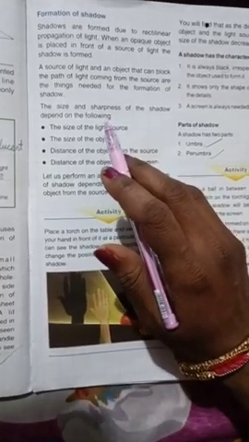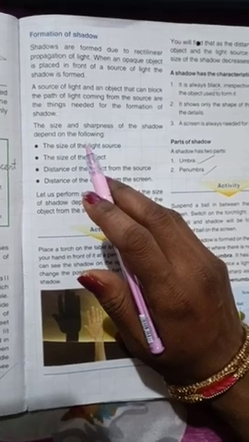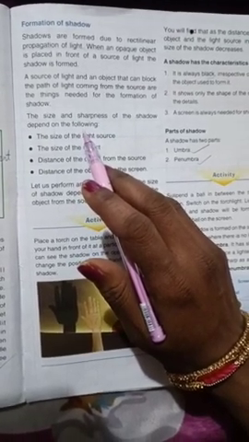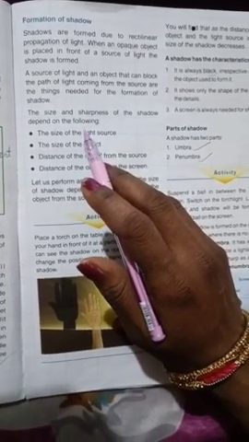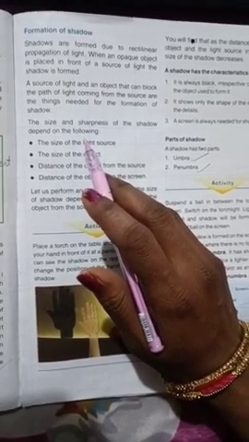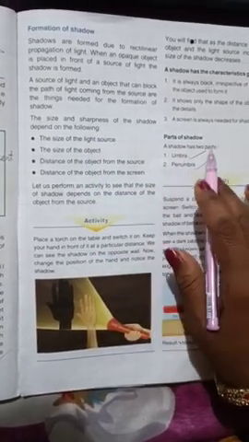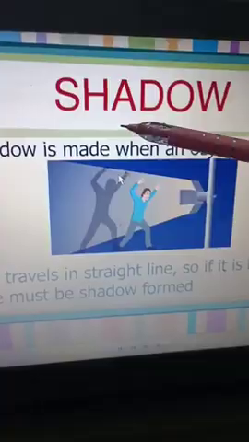Hello everyone. Today I will continue with chapter 10. In the previous class I had discussed light, sources of light and optical media. And in this class I will discuss formation of shadow, parts of shadow and eclipses.